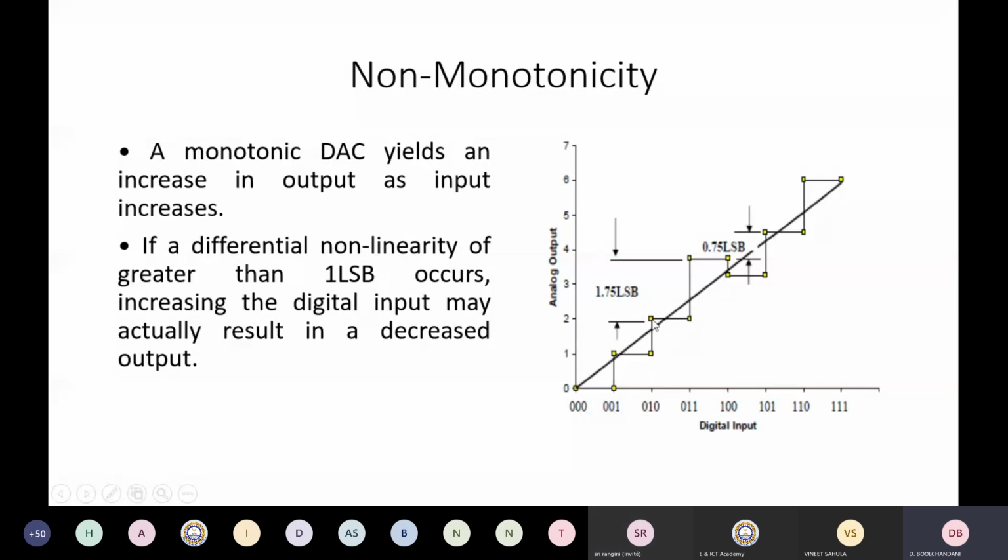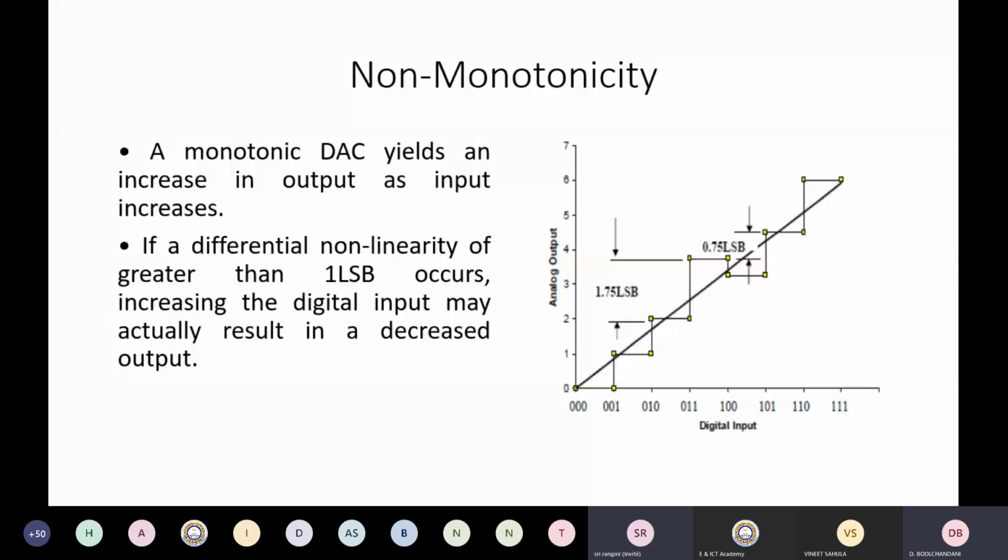In this case, between this output and this output, the actual step size is 1.75 LSB. If this is 1.5 LSB, and I subtract it from 1 LSB, I get 0.75 LSB.